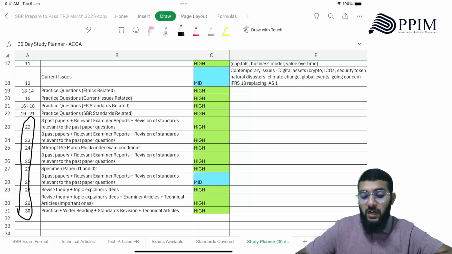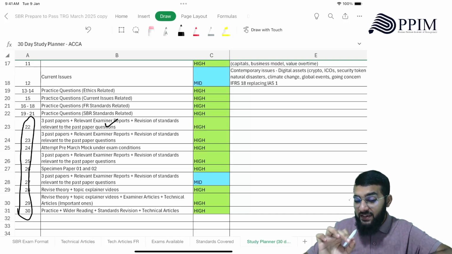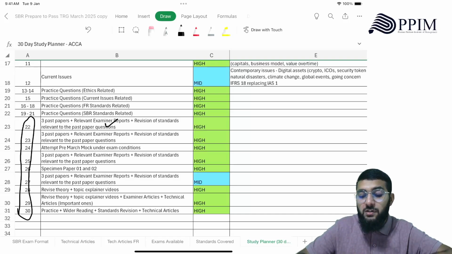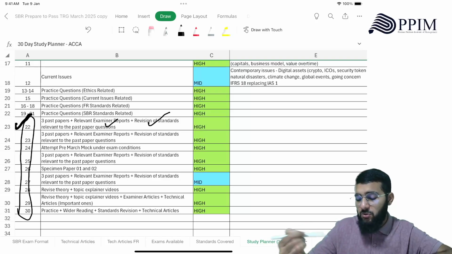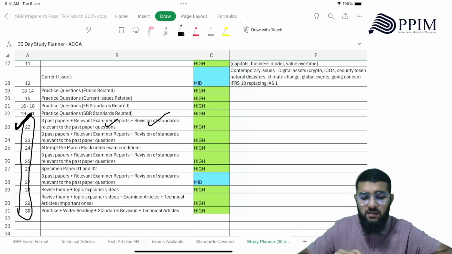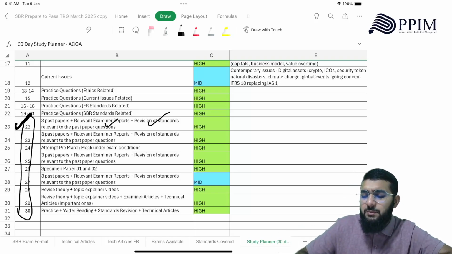right? So you do 3 past papers every day, and you read relevant examiner reports. Then whatever standards are tested in those 3 past papers, you revise those standards, right? You get the in-depth understanding of those standards. That's very, very important, okay? So that's the format you'll be following for the day 22. I mean, you can apply it from today, which is day 16.